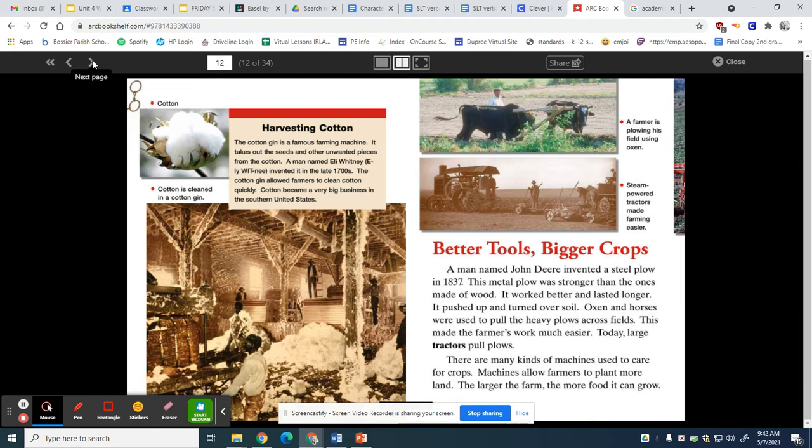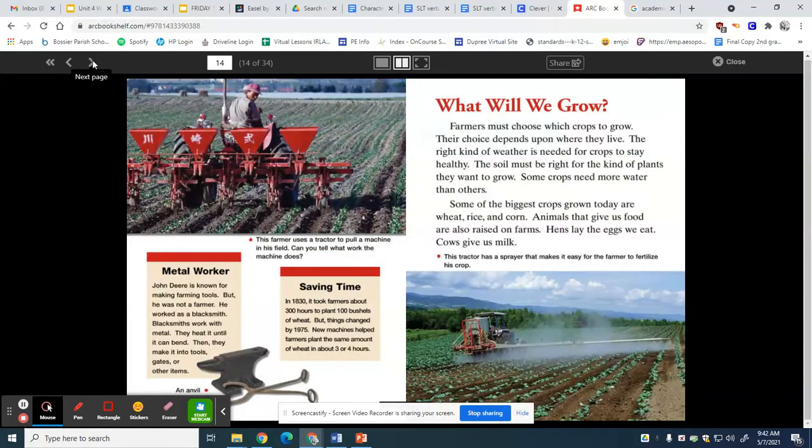Today, large tractors pull plows. There are many kinds of machines used to care for crops. Machines allow farmers to plant more land. The larger the farm, the more food it can grow. What will we grow?